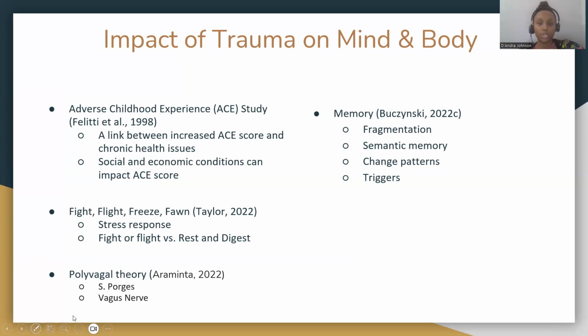So for our next portion and our final portion of the presentation, we're going to go a little bit more into the impact of trauma on our minds and bodies. And I hope that you find a little bit more context as we go into this third and final section of today's presentation.